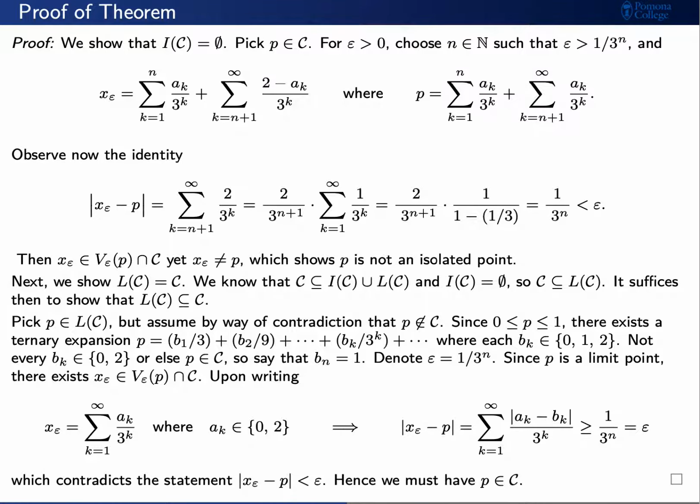Since we have here a contradiction, we see that our original assumption that p is not a Cantor number must have been false. This means that every element in our limit set, L of C, must be a Cantor number.